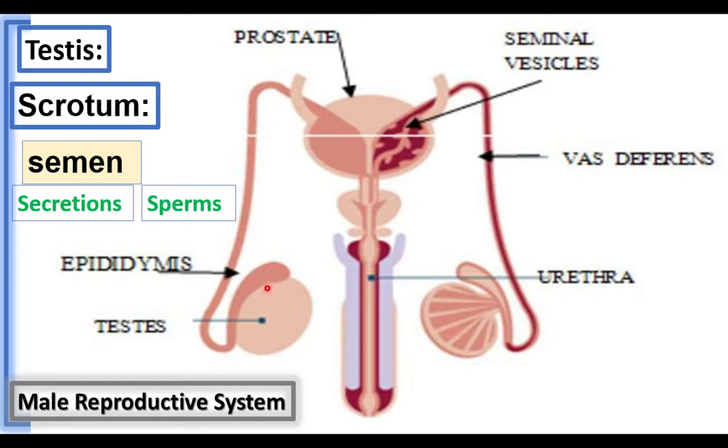Testis, epididymis, vas deferens, seminal vesicles, prostate gland, urethra are the parts of the male reproductive system. These testes produce sperms as well as the male reproductive hormone testosterone. Sperms and testosterone are produced by testes. Testosterone is a male reproductive hormone.